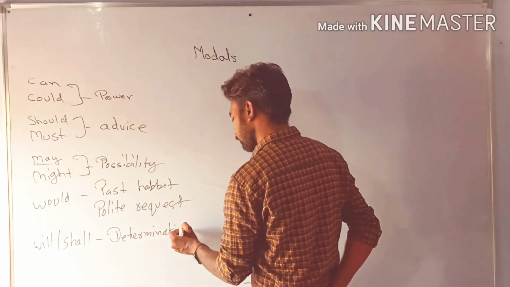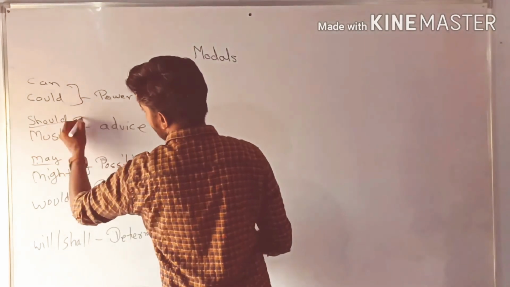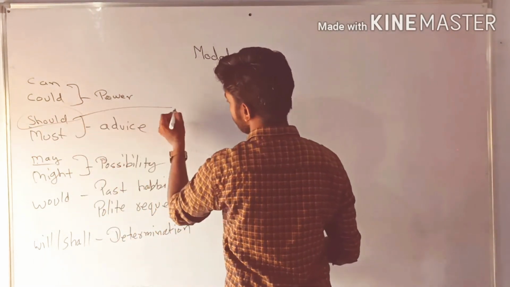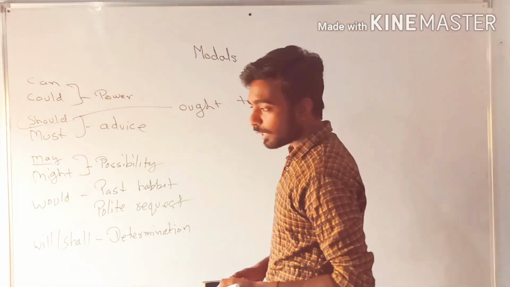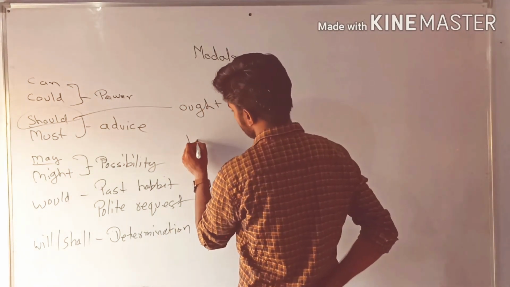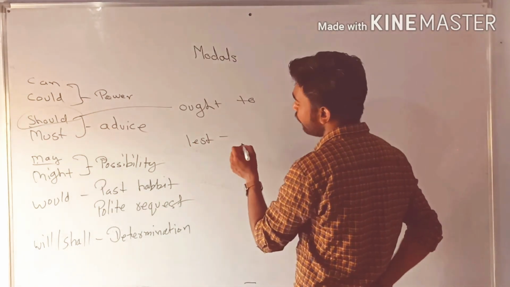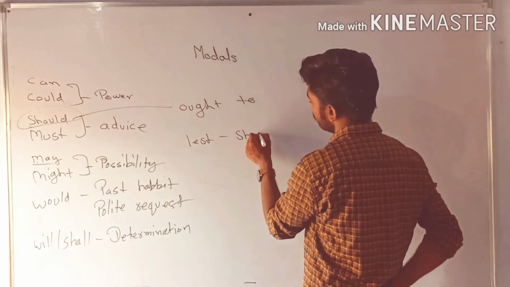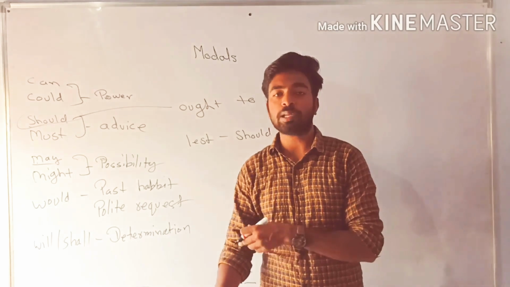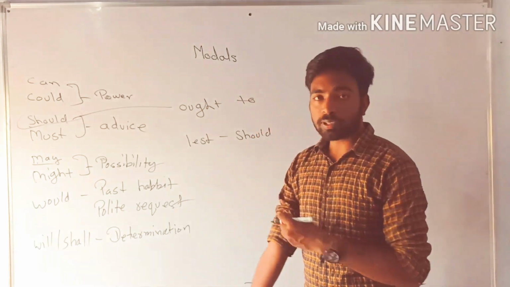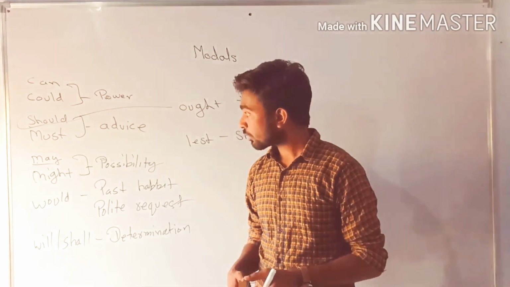Now there are some special rules. In place of should we can also use ought to with the first form of the verb. And if you find lest in your sentence, then you surely have to use the modal should. Okay? These are modals and this topic has been completed. I hope you understand it very well. In our next class we will discuss a new topic. Thank you.